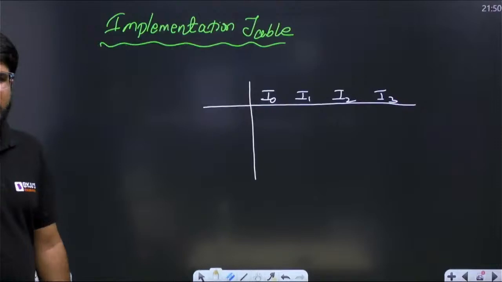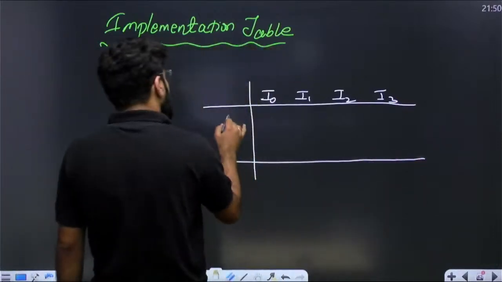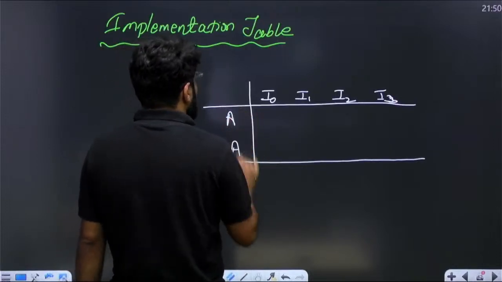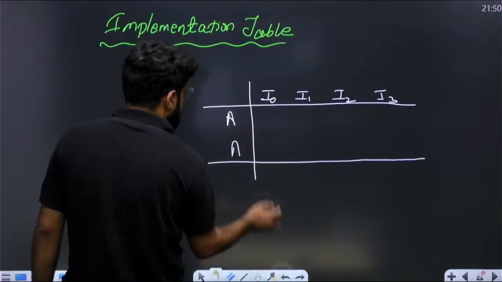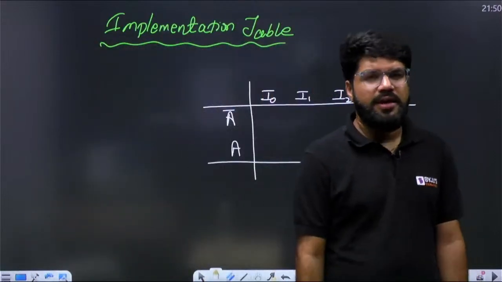What should go at the input lines? It is either A or A bar. Make 2 rows: one is for A bar, one is for A.